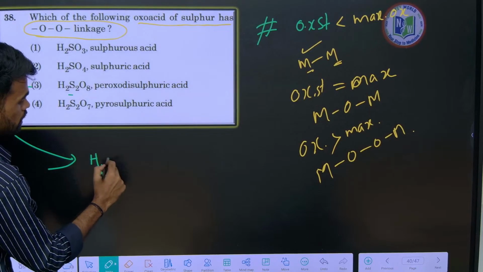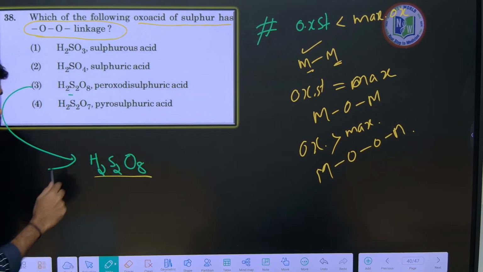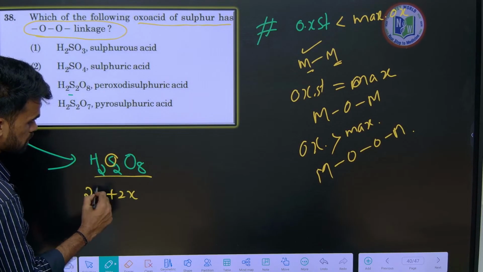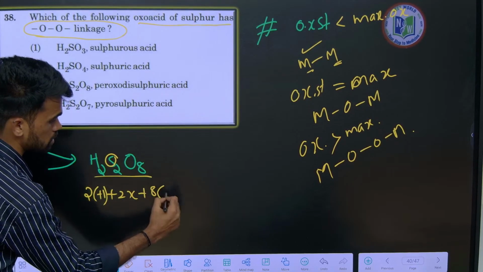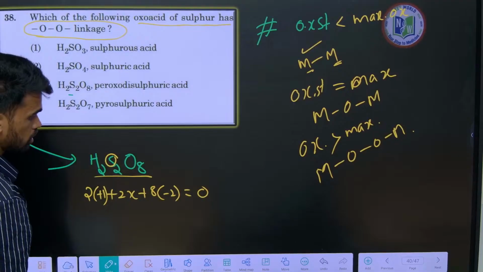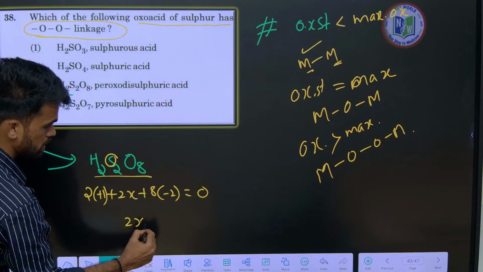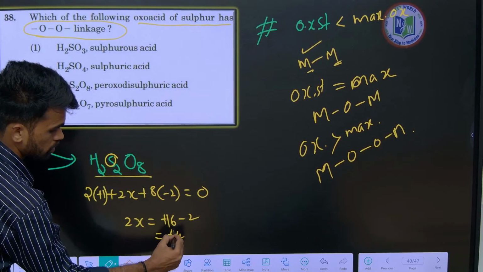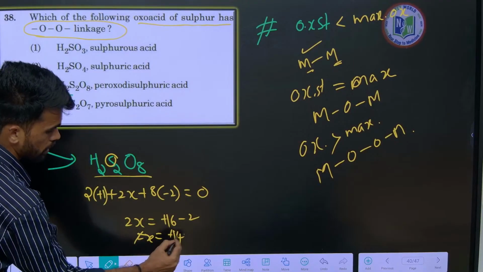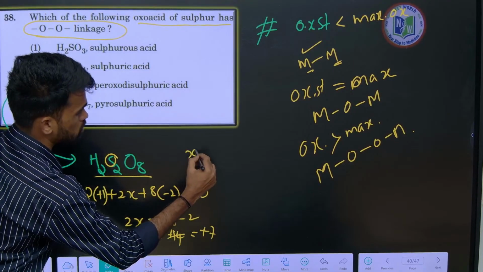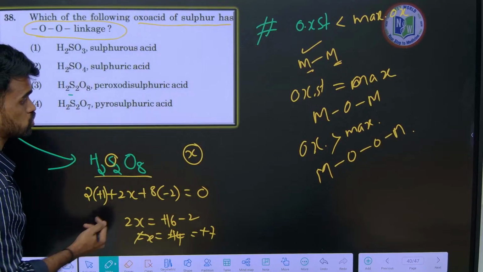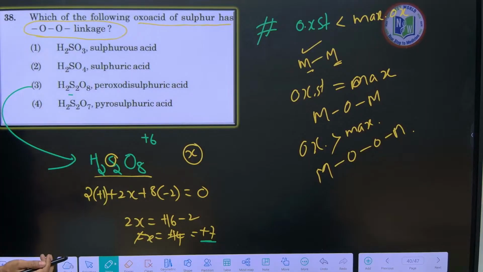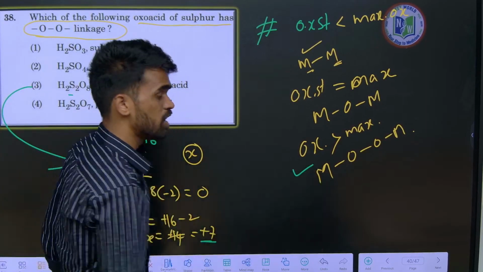Okay, see H2S2O8 is given now. So calculate its oxidation state. So 2 sulfurs are there, so 2x, 2 hydrogens are there, 2 into plus 1, plus 8 oxygens, minus 2 each, overall molecule charge is 0, so I am taking like this. So 2x will be plus 16 minus 2, it will be plus 14 and 2x. So x will be plus 7. So for sulfur the maximum oxidation state should be plus 6. But if we calculate, it is becoming plus 7. That is incorrect now. So it means in that case, as I told you, there exist peroxy linkages.